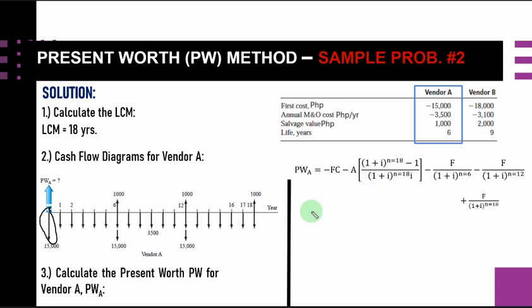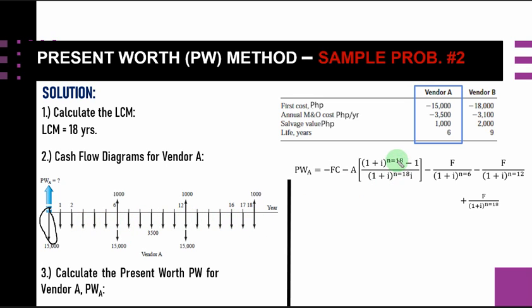Since we are considering the present worth, we are still considering now the P/A. We've discussed that one in our previous problem. So now, using the formula of P/A and getting the present worth, the annuity starts from the first year until the 18th year.